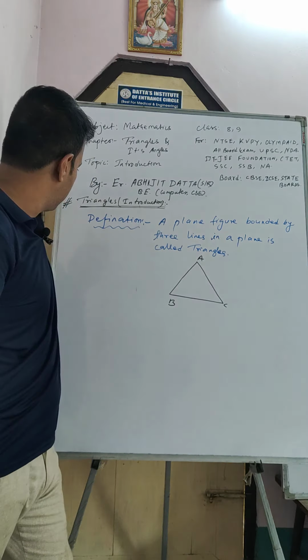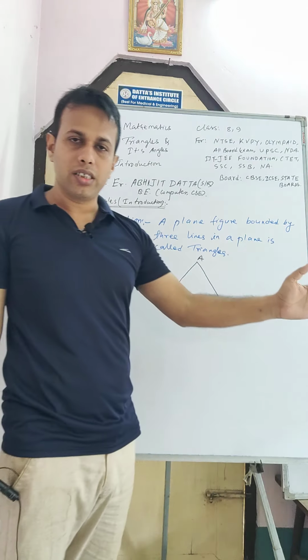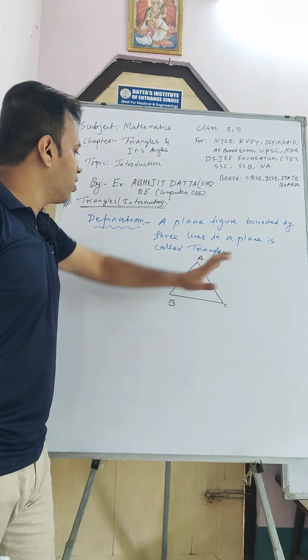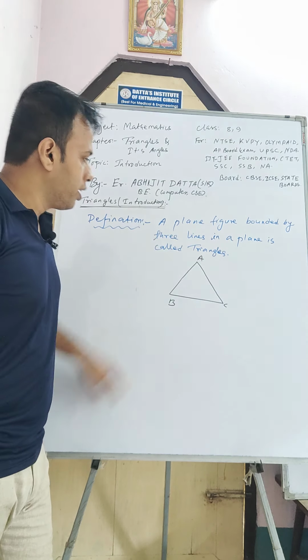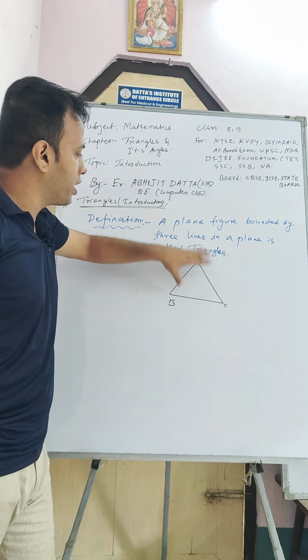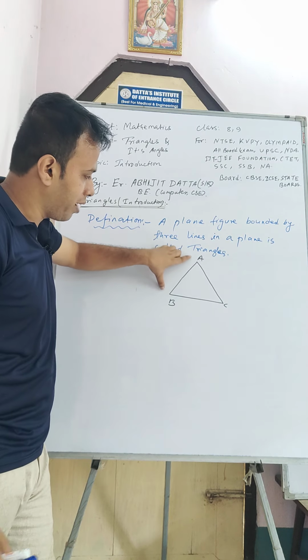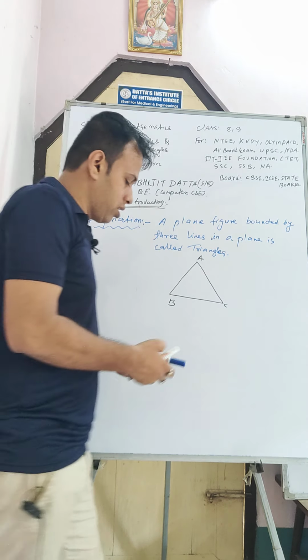You may take this one as the y-axis and this one as the x-axis, right? So this is a plane, and in the plane one figure is ABC, and this figure is known as a triangle because it is bounded by three lines. The lines are AB, BC and CA.